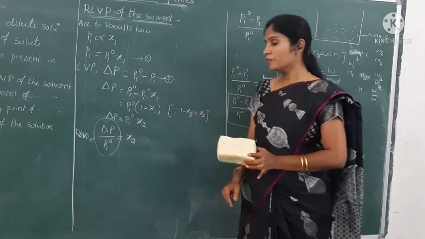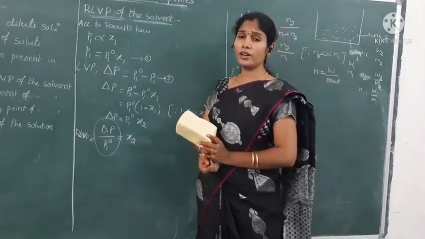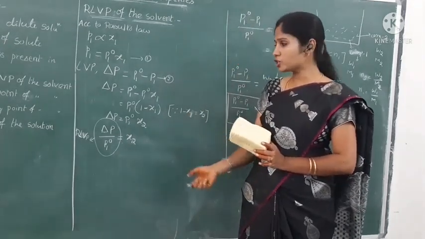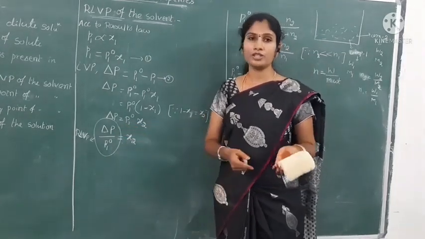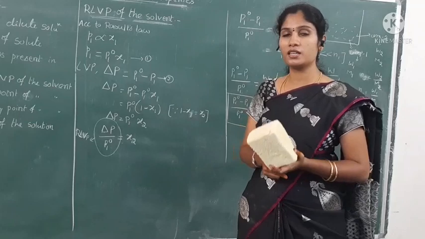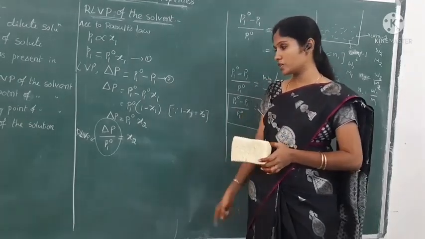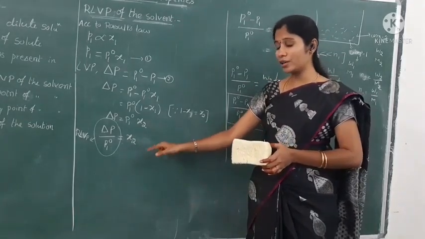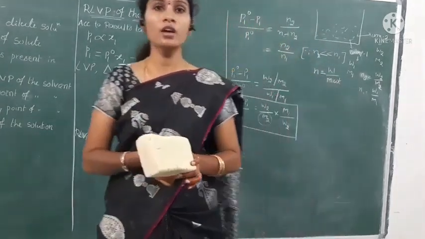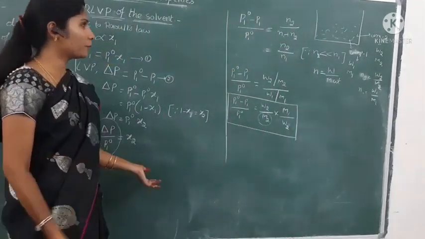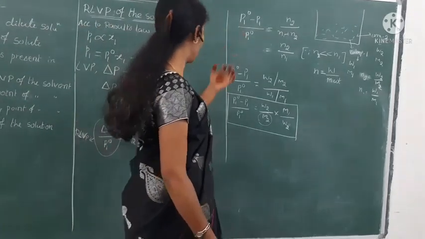The relative lowering of vapor pressure is nothing but a ratio between lowering of vapor pressure to that of the vapor pressure of pure component. It is called as a relative lowering of vapor pressure, and that relative lowering of vapor pressure is equals to the mole fraction of the second component or any component. Okay now.